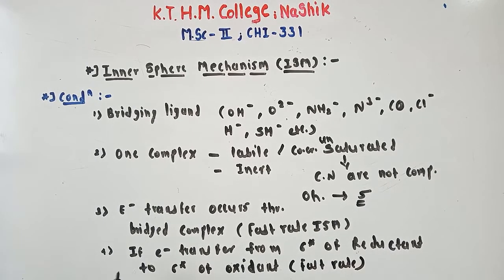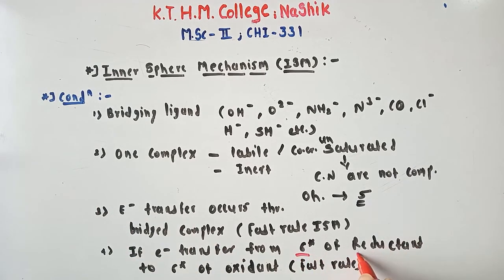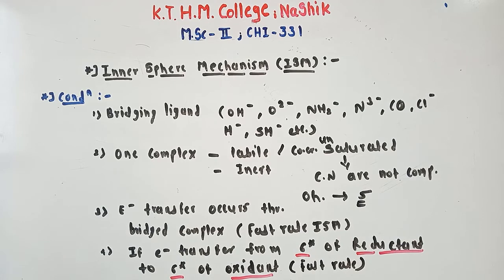Okay, so this is another condition. If electron transfer is from the sigma star of the reductant to the sigma star of the oxidant, that reaction will proceed fast.